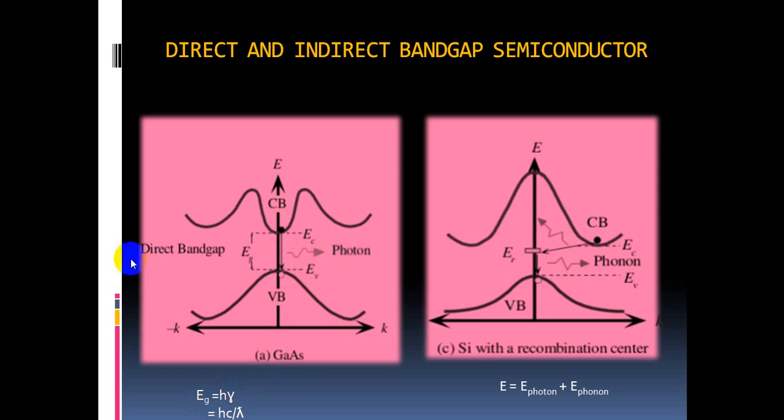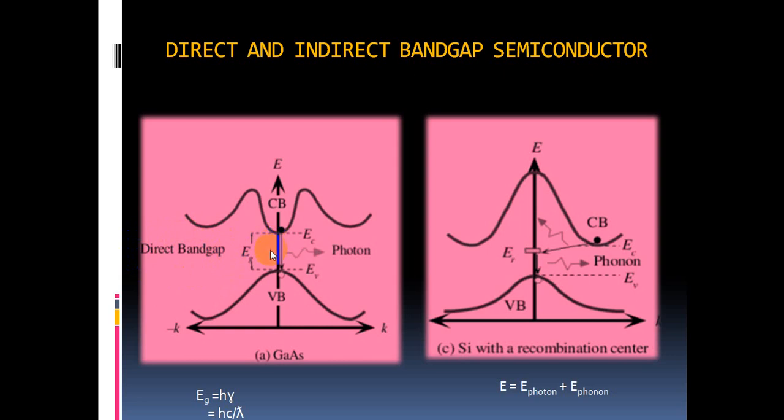So that's why direct band gap semiconductors are used in the fabrication of LEDs, that means light emitting diodes, or laser diodes. Laser diodes and LEDs give light as output, so in those materials we use direct band gap semiconductors for the fabrication.